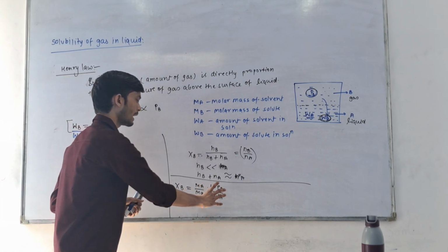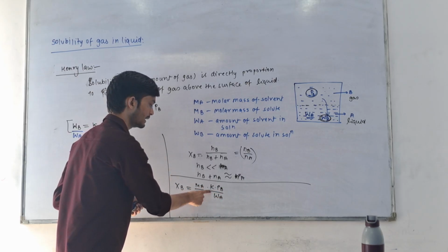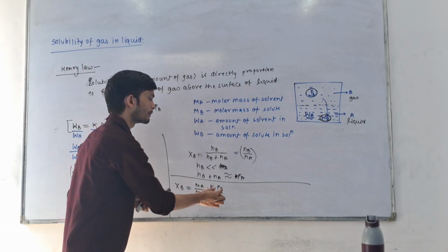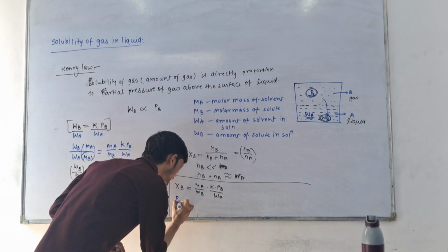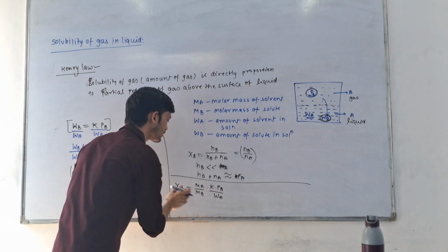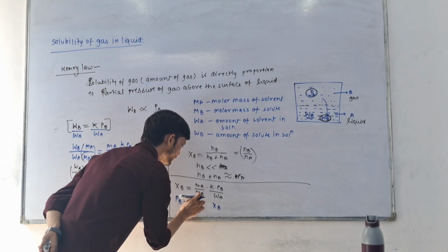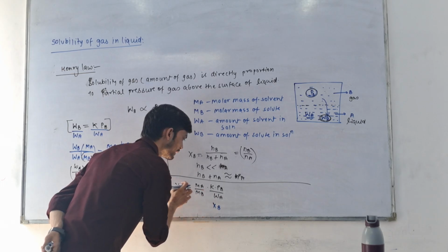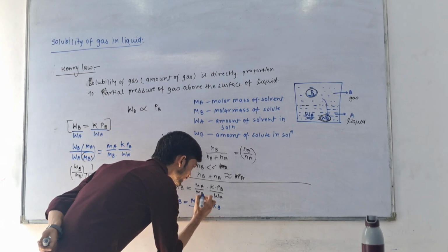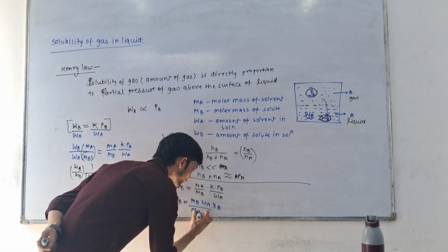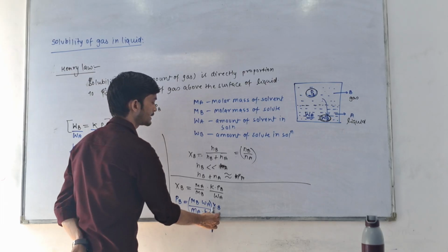If I take all these constants to the other side, MA, MB, K, WA are all constant; PB can be changed. So PB equals, sending all these constants to this side, XB times MB WA divided by MA and K, and MA and K are all constant.